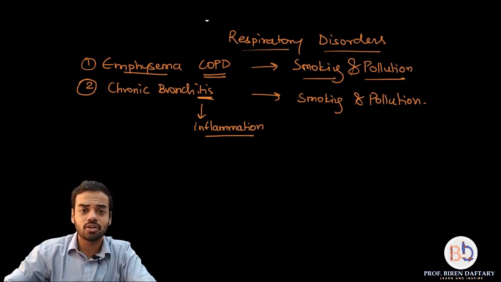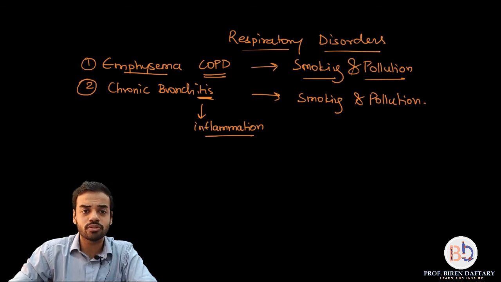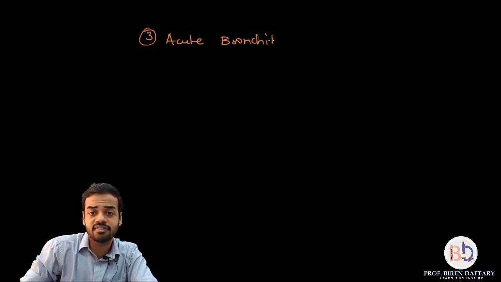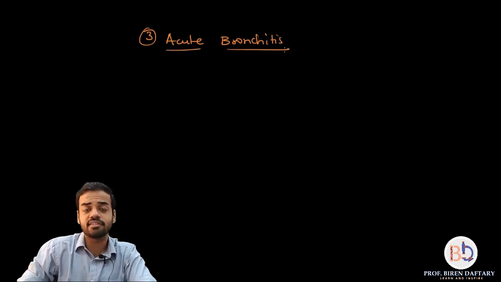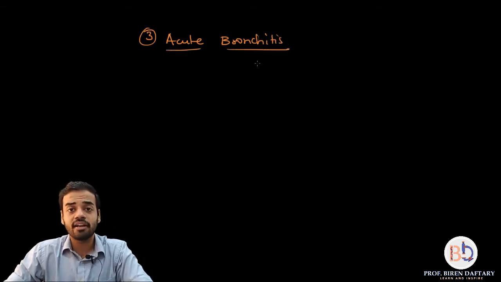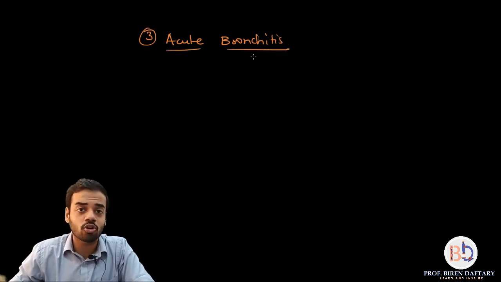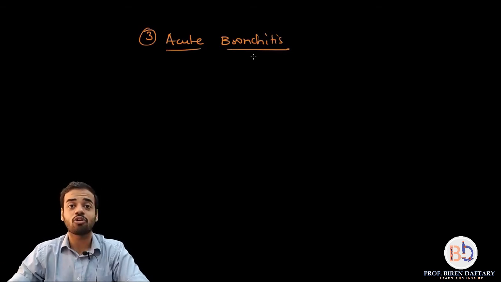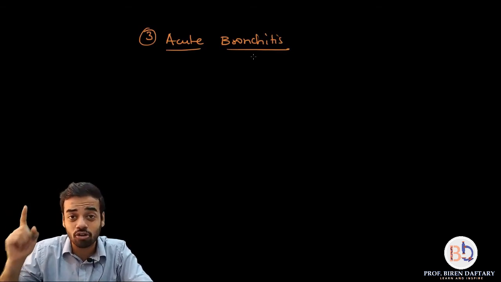Is this clear? Okay, then going to the next respiratory disorder, that is again a form of bronchitis, but now it is acute bronchitis. See, acute means something which is very severe or very serious. One of the main differences between chronic bronchitis and acute bronchitis is that acute bronchitis is caused mainly by bacteria or viruses.